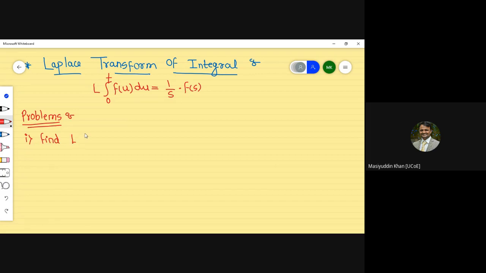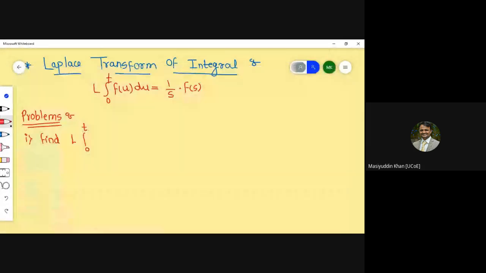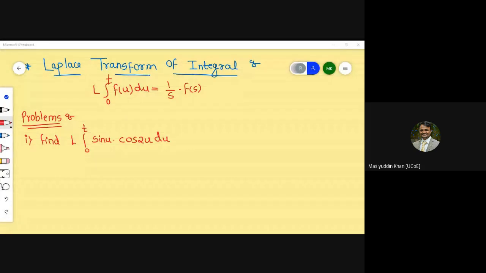Laplace transform of integral 0 to t sine of, sorry, sine u into cos 2u into du, so that you can understand about the problems, what exactly is given. Sine u into cos 2u into du.